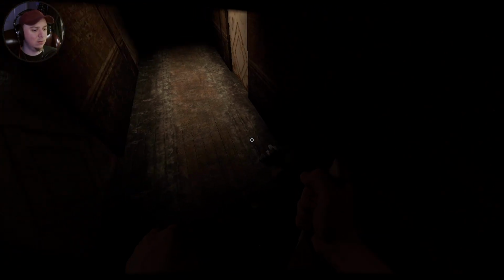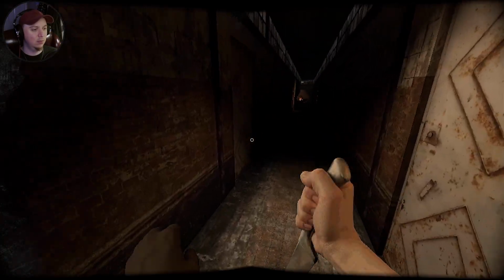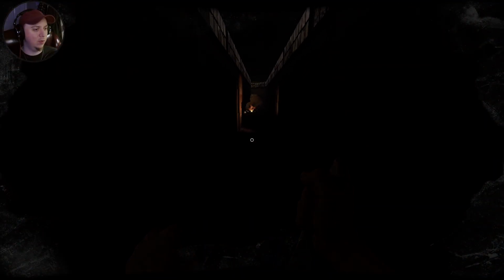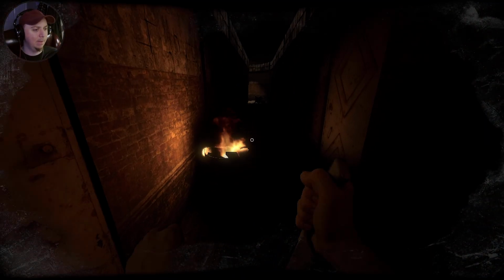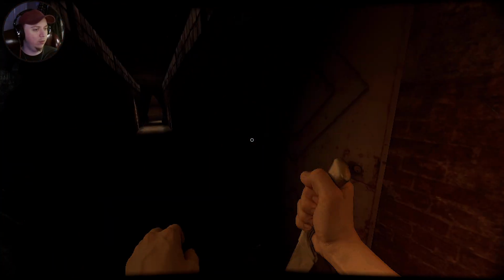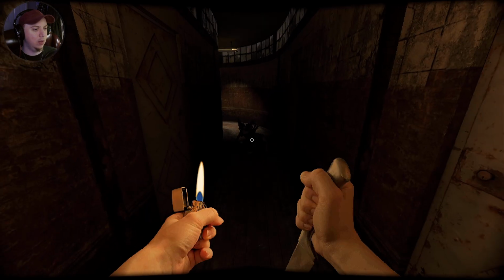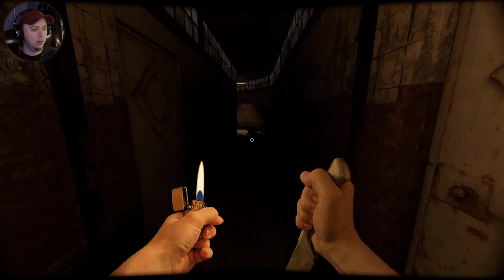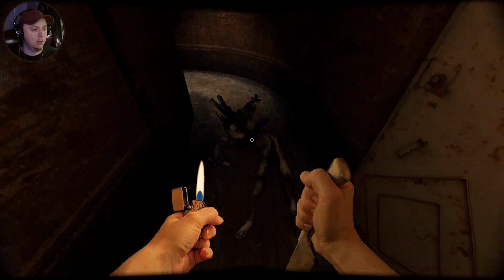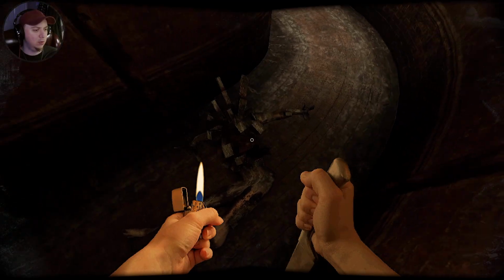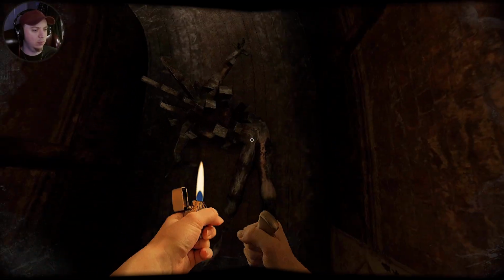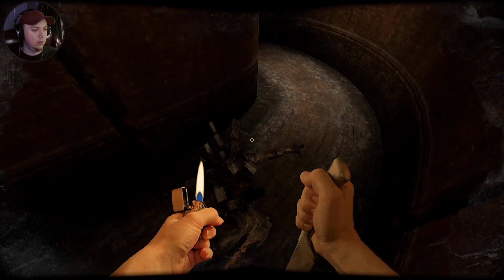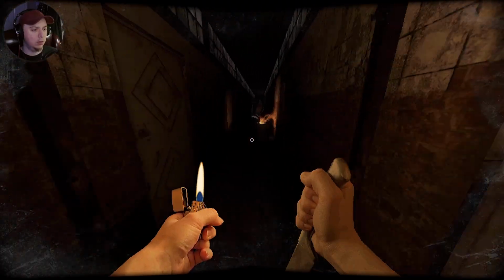Touch. What did that do? I don't think we have a block. I think we just have to be very careful. See another one down there, I think. Super dark. Oh, I can have this in my left hand. Okay. I didn't realize. Man, they look so weird. Can't get by them. So, must be a dead end then, I guess.